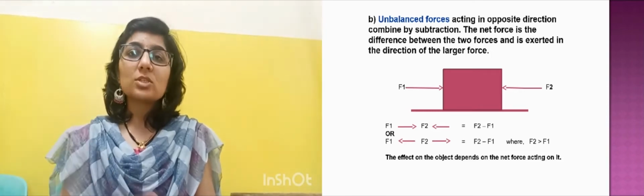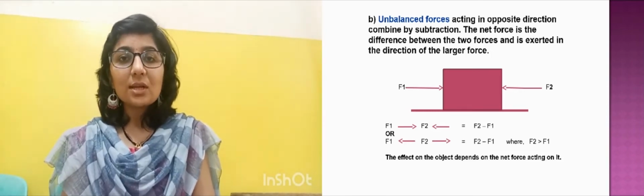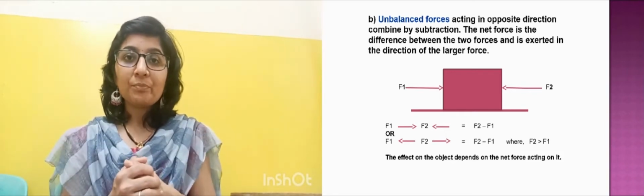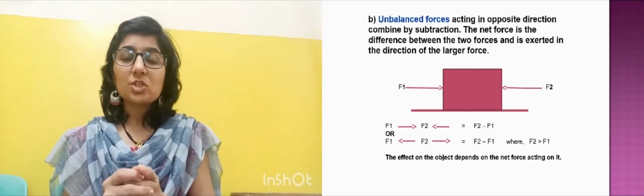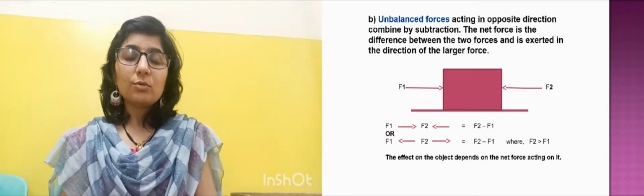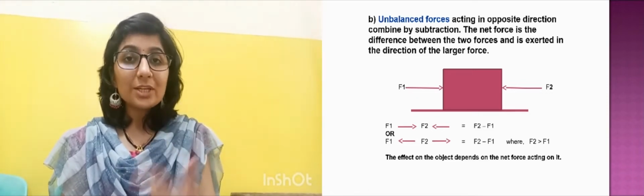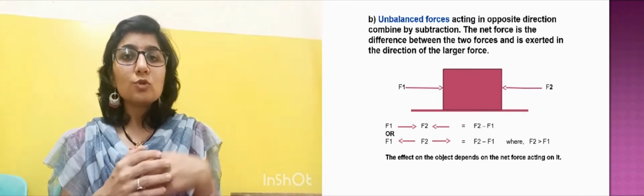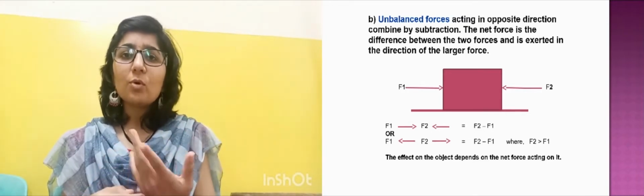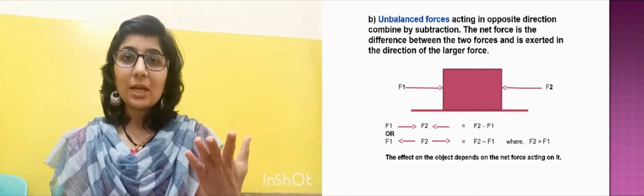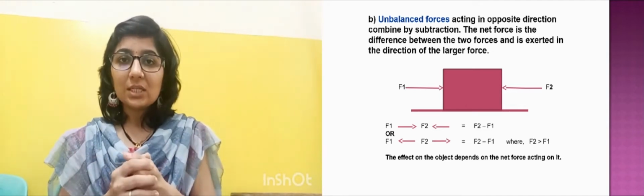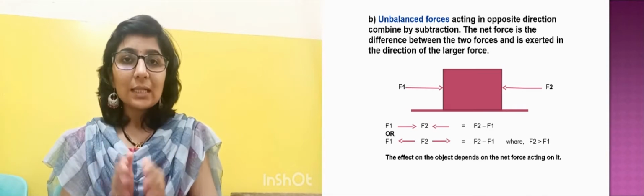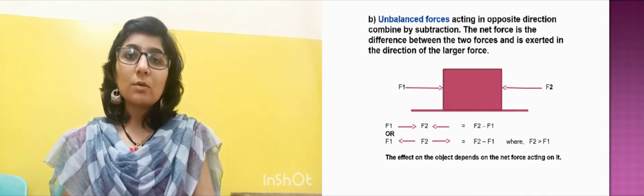Now let us see the next case where both the forces are applied on the same object but from the opposite direction. Okay, totally from the opposite direction. Then you see F1 and F2. So what will be the resultant? Where will the object move? That will depend. दोनों जो फोर्स लगा रहे हैं, तो जो फोर्स ज़्यादा है the object will go in that direction. If F1 is more than F2, it will move towards that direction. If F2 is more, it will move accordingly. तो जो फोर्स ज़्यादा है accordingly the object will move.